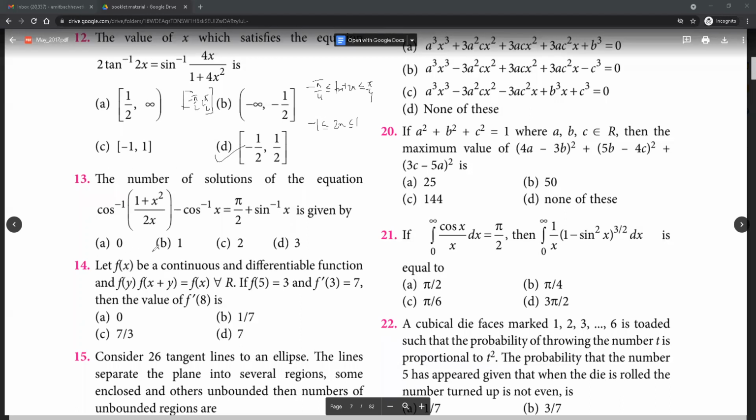A. B. B. 13 is B. We may take cos inverse x on the right hand side. So pi by 2 plus sine inverse x plus cos inverse x, which is another pi by 2, ends up giving us cos inverse of 1 plus x square by 2x is equal to pi. Or 1 plus x square by 2x is equal to cos pi. Cos pi is minus 1. So this has to be minus 1, which is only possible for x being minus 1.